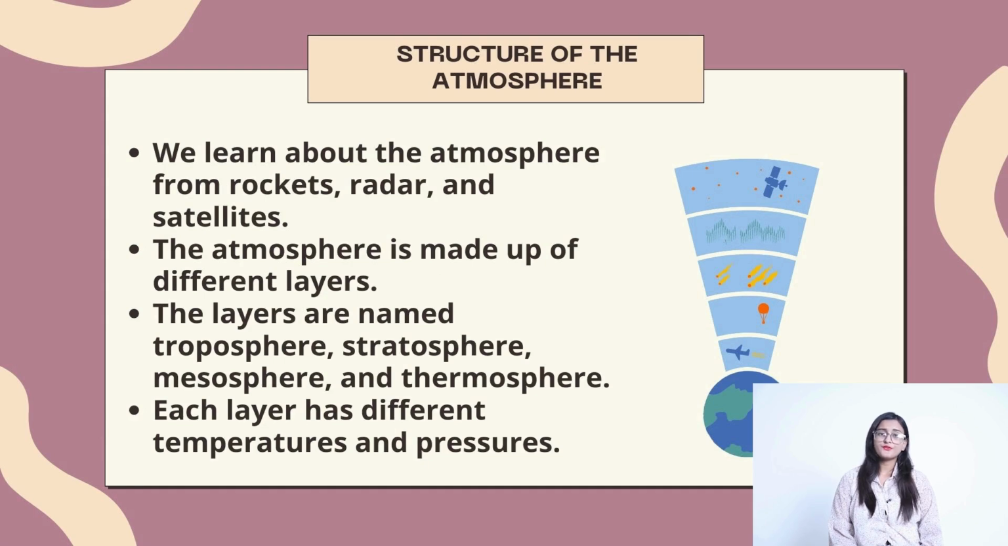Structure of the atmosphere. We learn about the atmosphere from rockets, radar and satellites. The atmosphere is made up of different layers. The layers are named troposphere, stratosphere, mesosphere and thermosphere. Each layer has different temperatures and pressures.